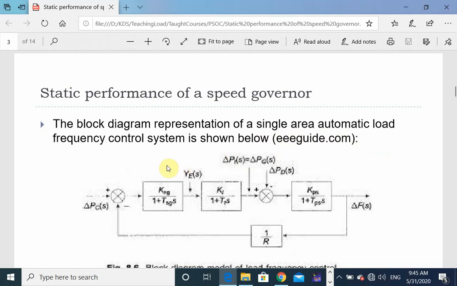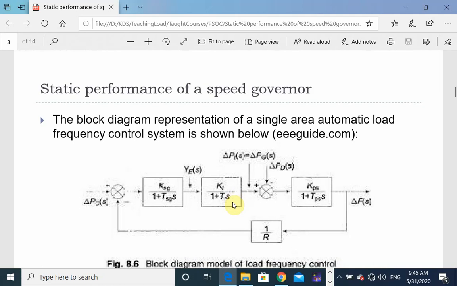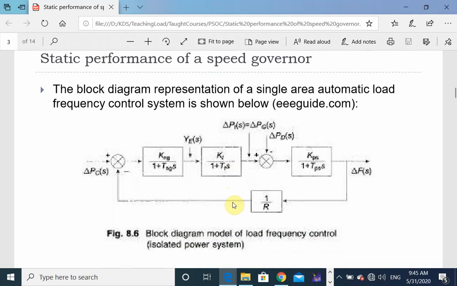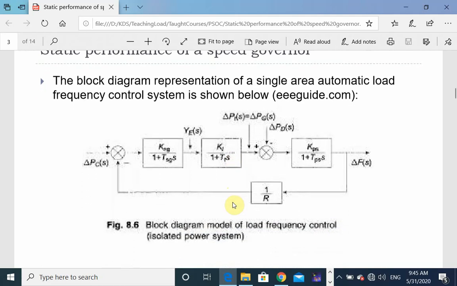Now if we talk about this block diagram representation, you can see we have different blocks here. These blocks represent the different transfer functions of various components.